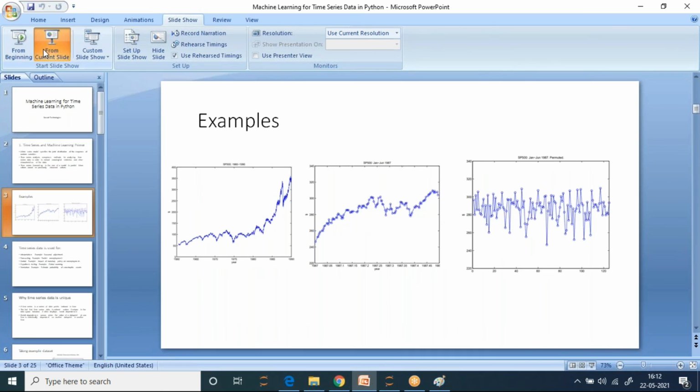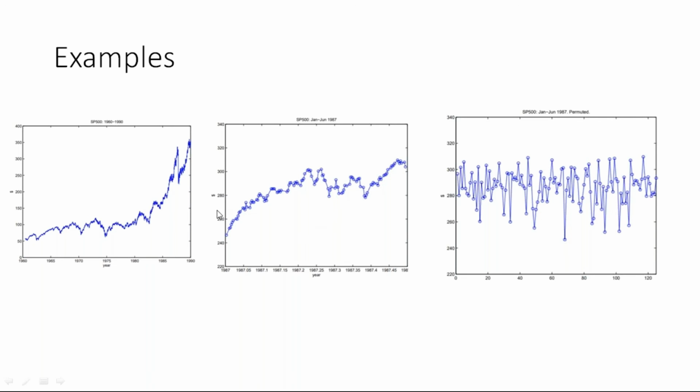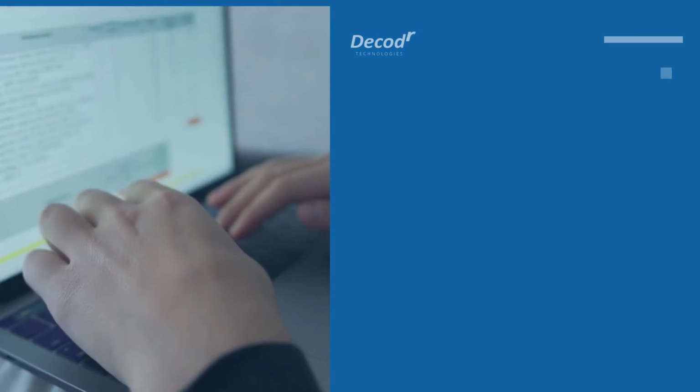This is one example. Here is the graph. What is my x-axis? My x-axis is time and my y-axis is value, frequency. So with time it keeps increasing. Sometimes it's not increasing, it's straight. It's decreasing, increasing, decreasing, increasing. There is a pattern if you try to follow. We will see more.